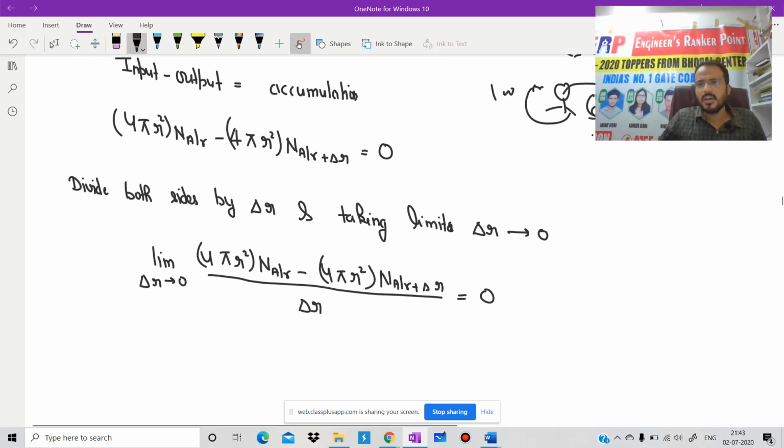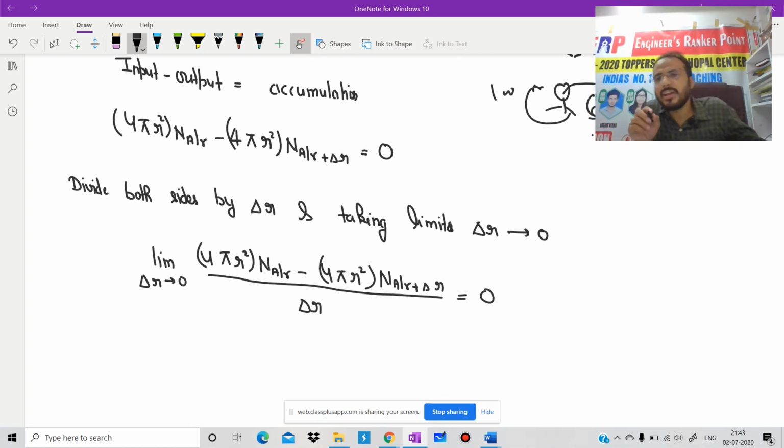Is it clear? From our knowledge, we know that when limit delta x tends to 0, f of x plus h minus f of x divided by h. But it is in opposite nature because N_A at r comes first and N_A at r plus delta r coming later.